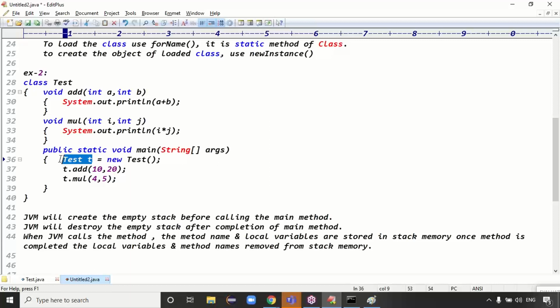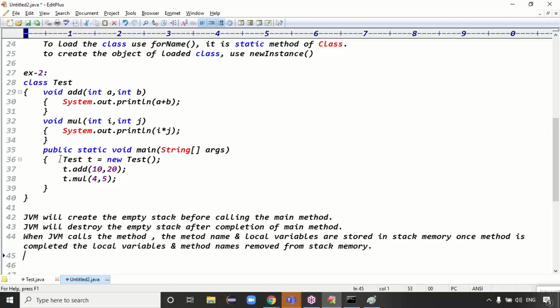Once the method is completed, the local variable is destroyed, right? Local variable destroyed means the object has no name, right? A nameless object will be removed by the garbage collector automatically. I'll tell you that later.